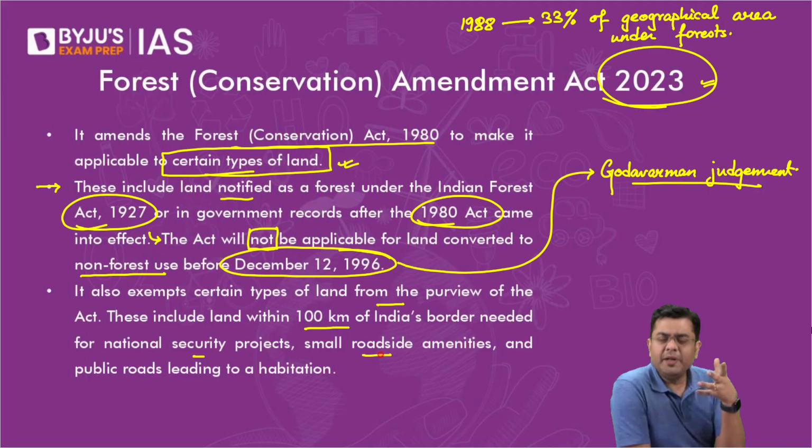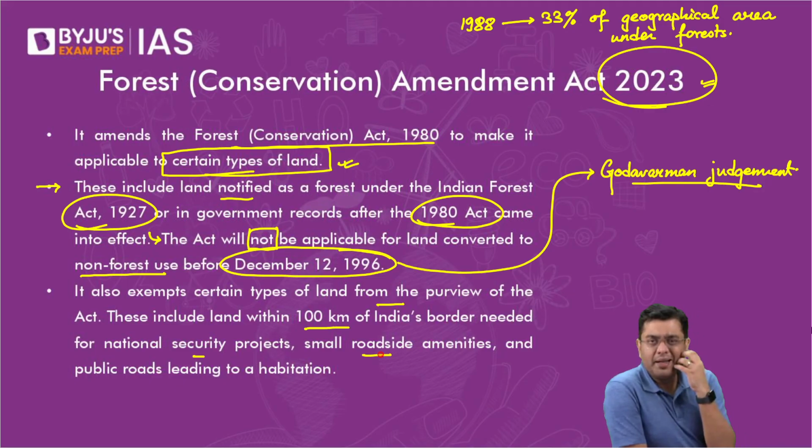The government is in the process of implementing that. If it falls within 100 kilometers of the border areas, you cannot expect that the defense or strategic requirements of the country are put to the question, and you only allow that the trees should not be cut in that area.